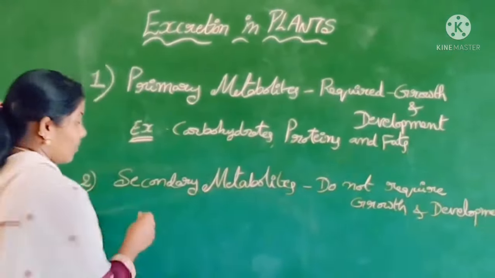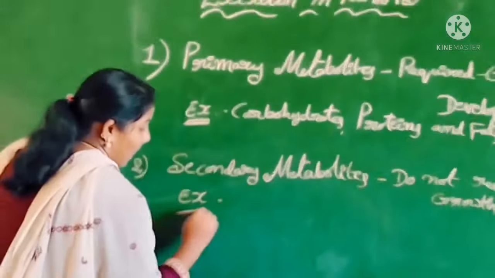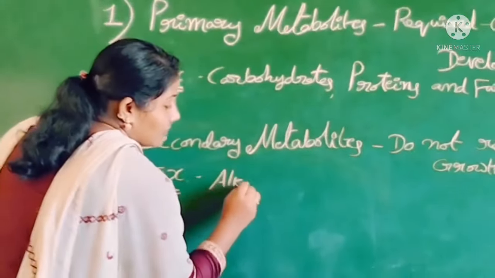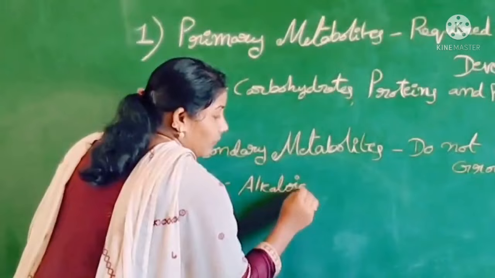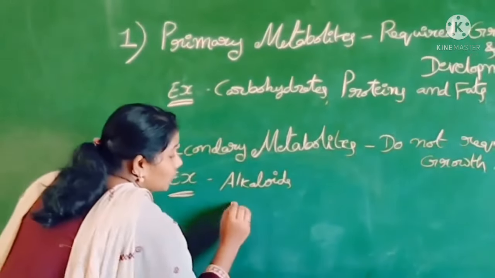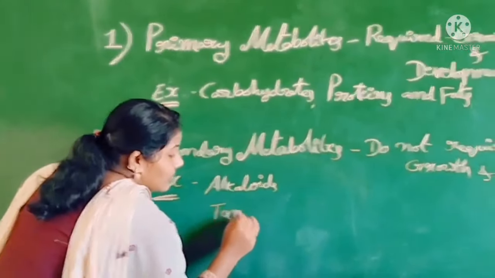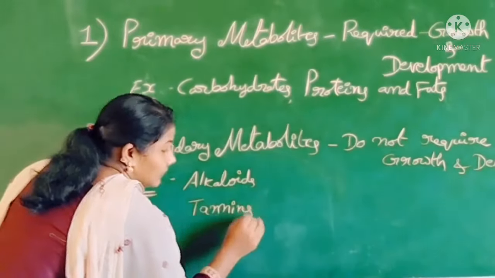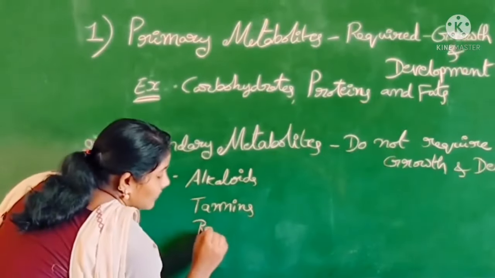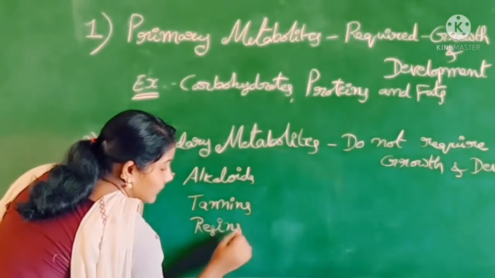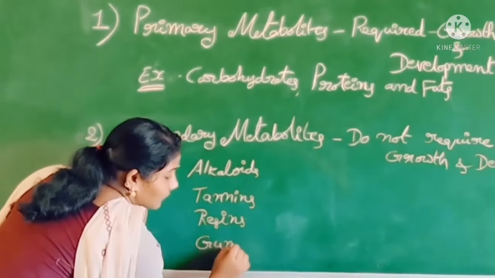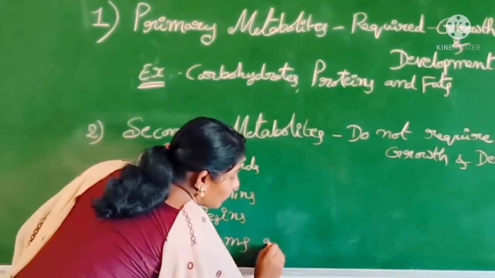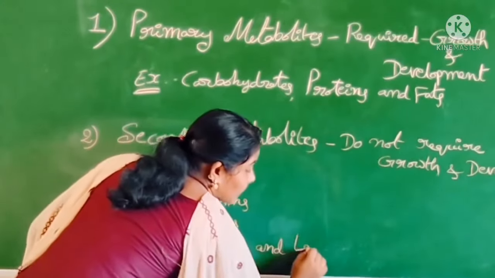Examples are alkaloids, tannins, resins, gums and latex.